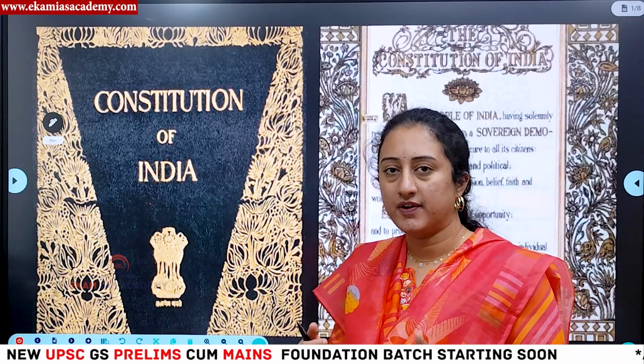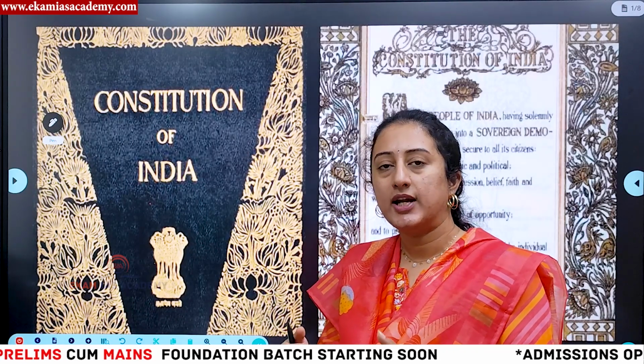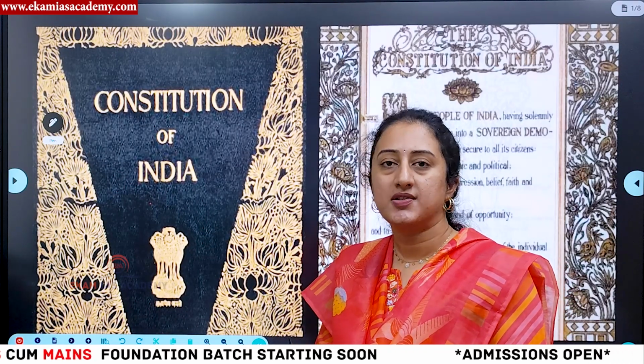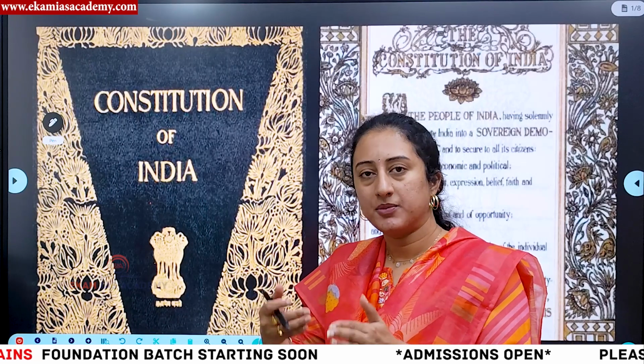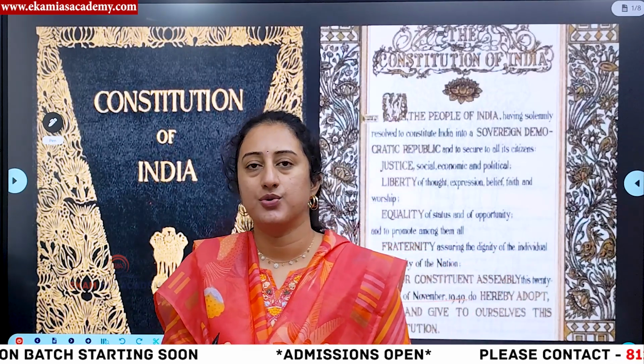That means the date of enactment is 26 November 1949, whereas the date of enforcement is 26th January 1950. From that particular day, it was enforced. That means the provisions of the constitution came into force, right? So then why did we take 2 months of time is the main thing, right?